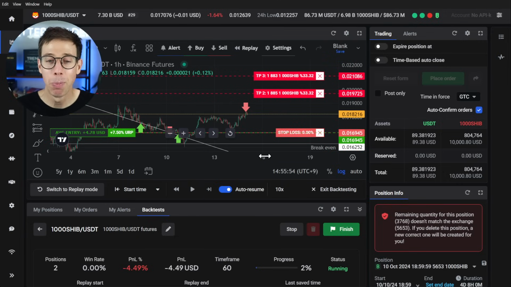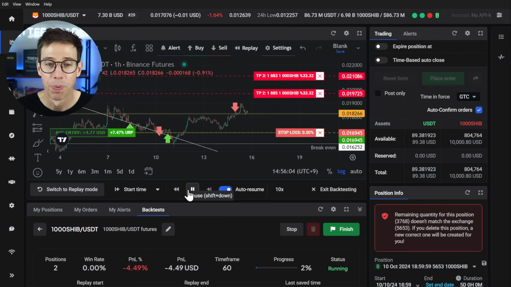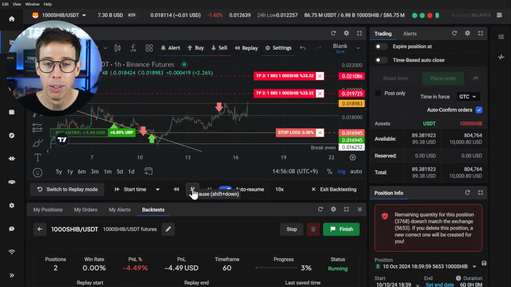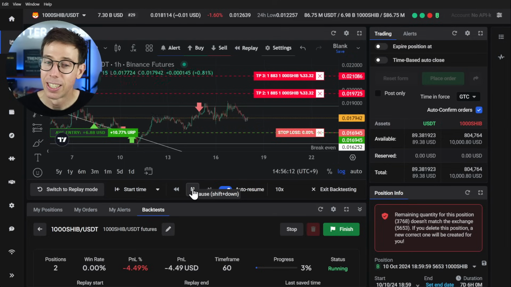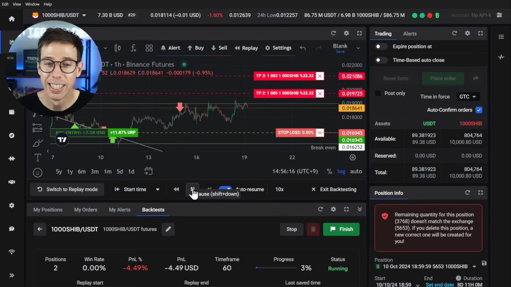See what happened to the stop loss? It now has been moved up to our break, or not a break even anymore. It's now back up to our entry, which is really cool. Let's see if this one continues to hit these other targets. Come on, come on. Oh, it's taking some time, isn't it? It's a little bit painful. Oh, let's go. A little bit more.